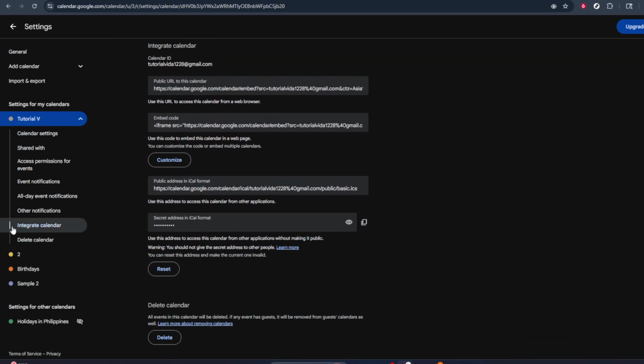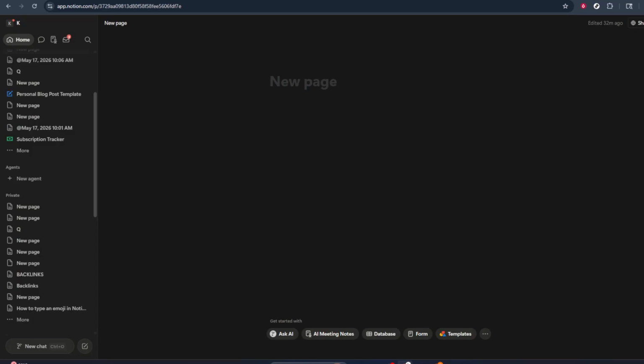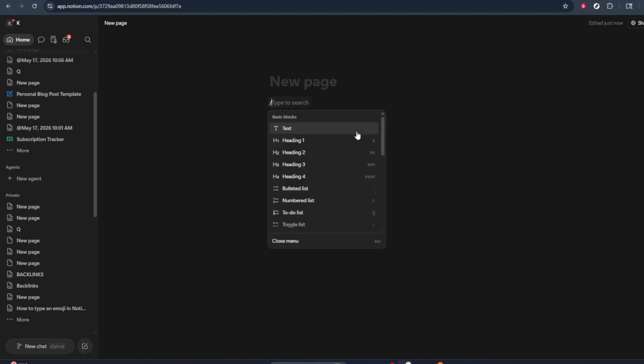What you're looking for is the Integrate Calendar section. Scroll down until you see it. Once you're in the Integrate Calendar section, find the URL of your calendar. This is crucial because you'll need to copy this link to eventually embed it into Notion. Highlight the URL and copy it using your device's method, whether that's right-clicking and selecting copy or using a keyboard shortcut. Now that you have your Google Calendar link, let's head over to Notion.